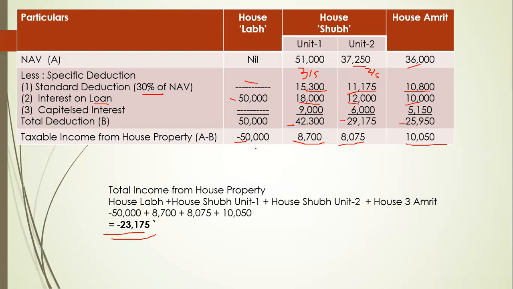Okay, so I hope you understood how to bifurcate one house into two units and how to calculate it. We have to first divide the two units of any single house, and we have to divide each and every expense or each and every income in the proportion which is given for the two separate units, and then we have to do the calculation. Okay, so I hope you understood this point.